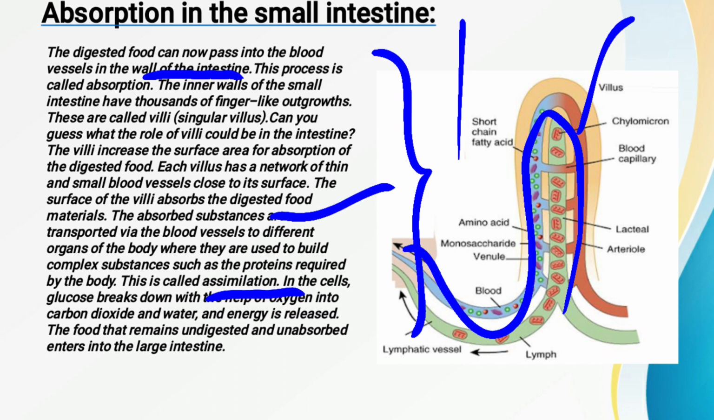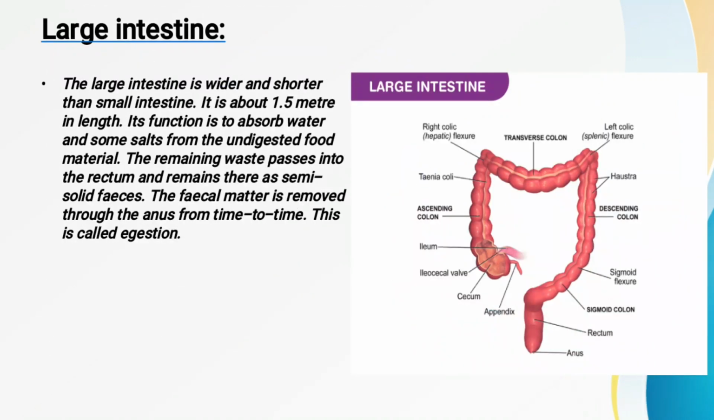Now the food that remains undigested and unabsorbed enters into the large intestine. So whatever food was digested, that takes place in the small intestine, but some part of the food remains undigested, or the unwanted part of the food that was not absorbed is sent into the large intestine. So we have to read about the large intestine.